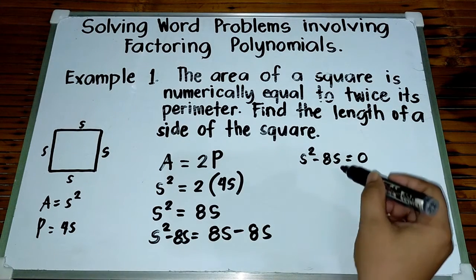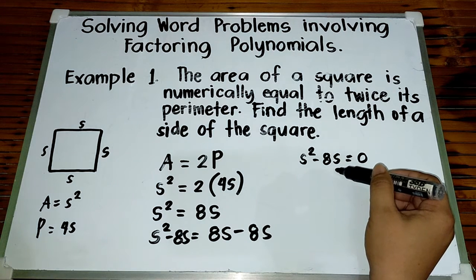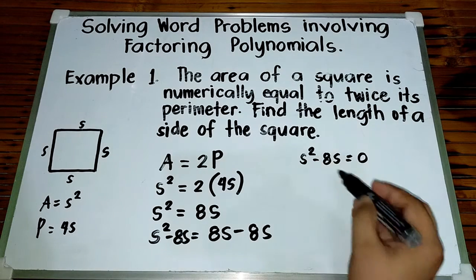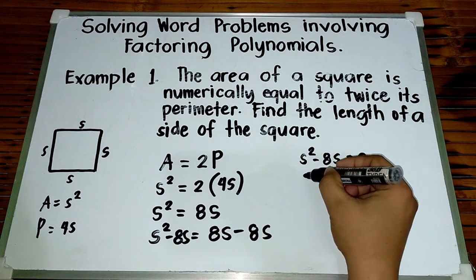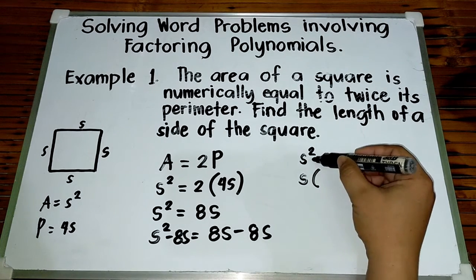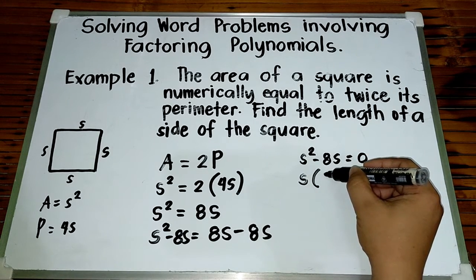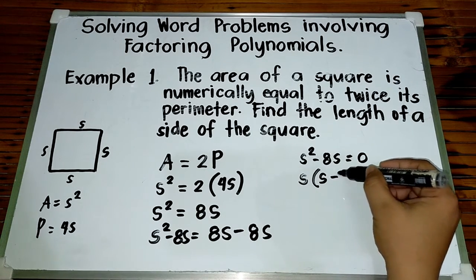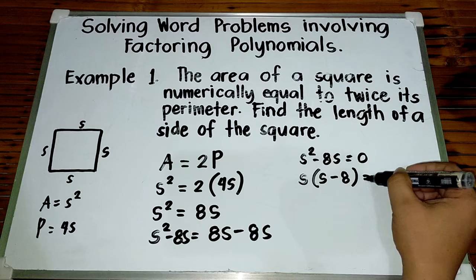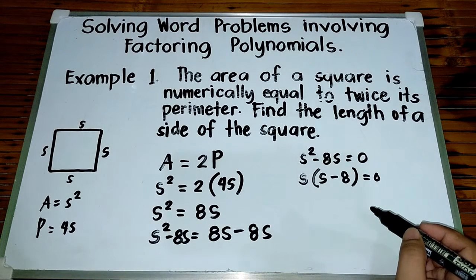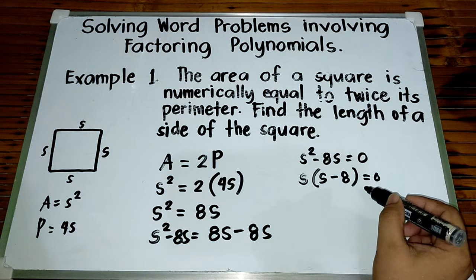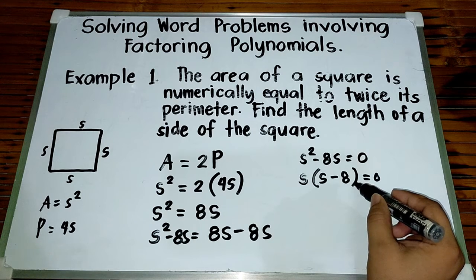Now, look at the equation. We are going to get the factors of S squared minus 8S. So, by getting the GCF of S squared minus 8S, ang GCF niyan ay S. Right? And then, S squared divided by S, that is S. Minus 8S divided by S, that is 8, is equal to 0. Now, ang gagawin natin dito ay by using the zero product property of equality.